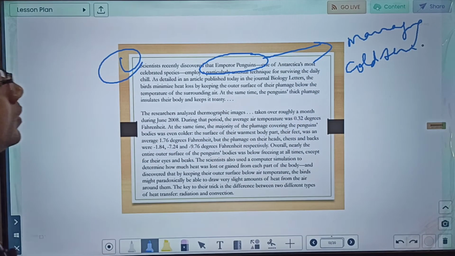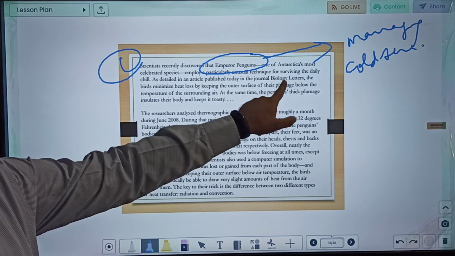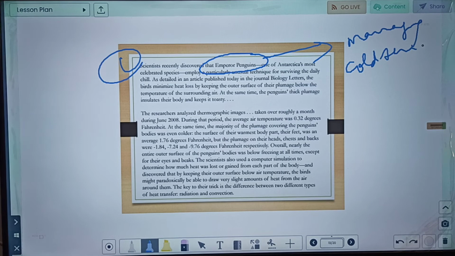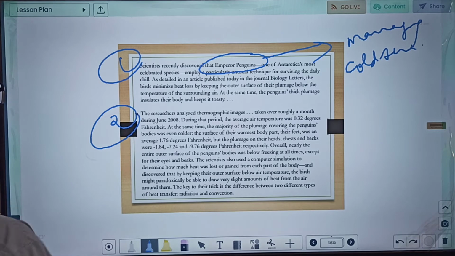As detailed in the article published today in the journal Biology Letters, birds minimize heat loss by keeping the outer surface of their plumage below the temperature of the surrounding air. At the same time, penguins' thick plumage insulates their body and keeps it toasty. Researchers analyzed thermographic images taken over roughly a month during June 2008.